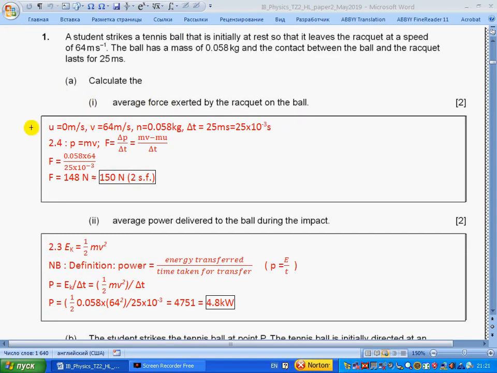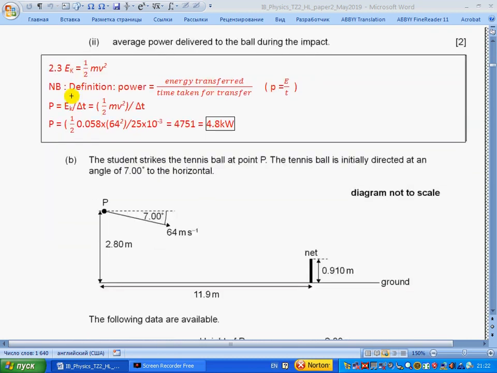So here we have initial velocity 0, final velocity 64, mass 0.058 kilogram, time 25 milliseconds, which we change into seconds. From the booklet, section 2.4, momentum equals mv and force equals change of momentum divided by time, which means (mv minus mu) divided by time. Substituting the values and taking into account that u equals 0, we get 150 Newton, rounded to two significant figures.